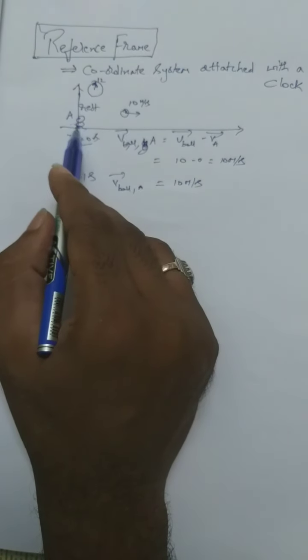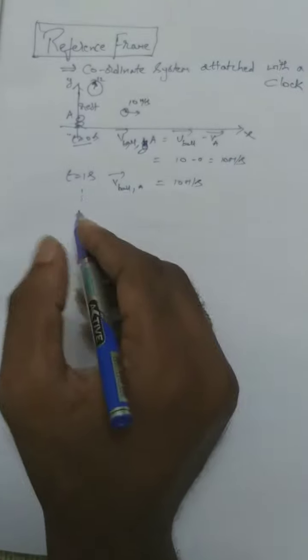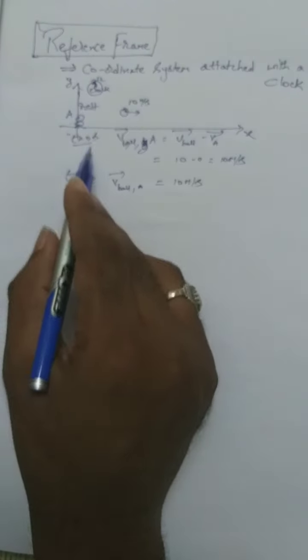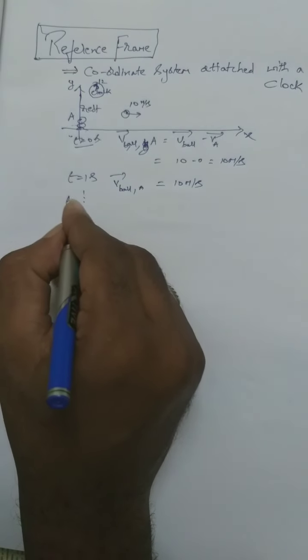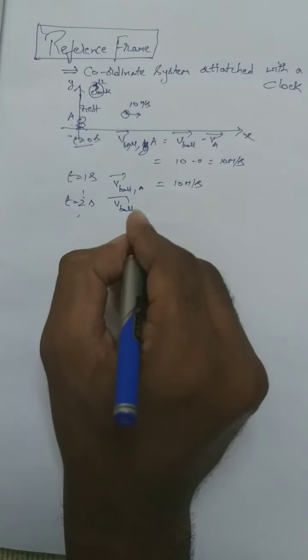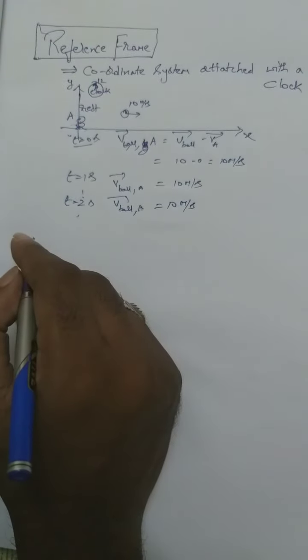The velocity of the ball is observed from this place. To this place you can attach a Cartesian coordinate system, and you can fix a clock into it. As time passes, even at t equal to 2 seconds, the velocity of the ball with respect to that reference frame always comes out to be 10 meter per second.